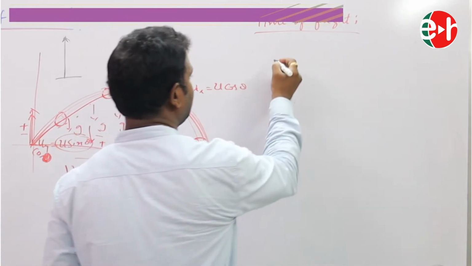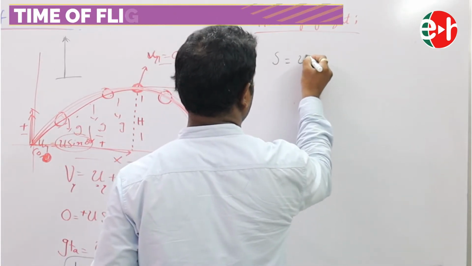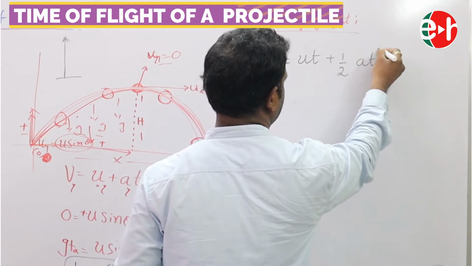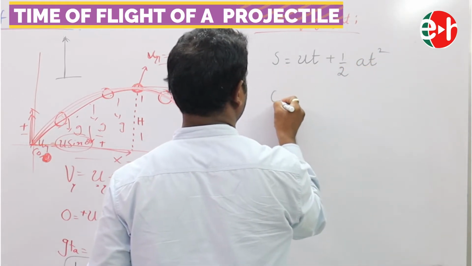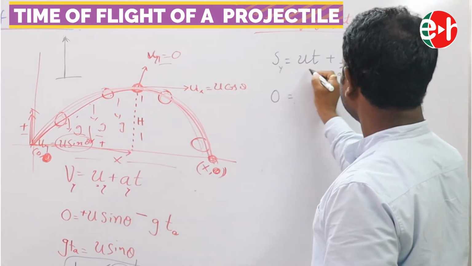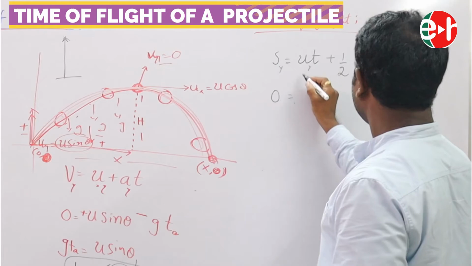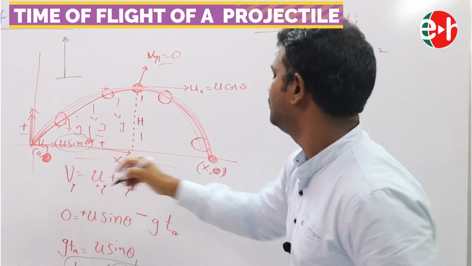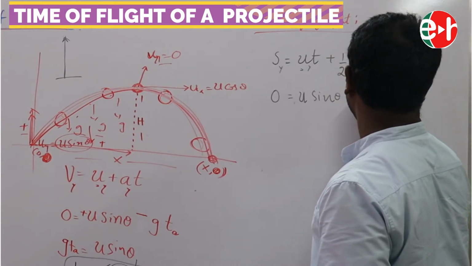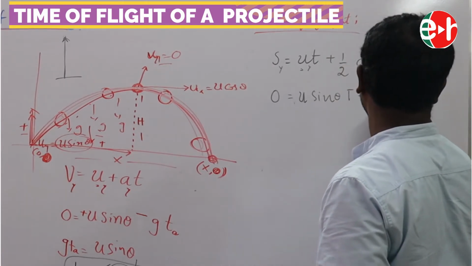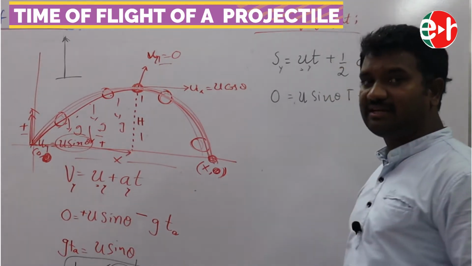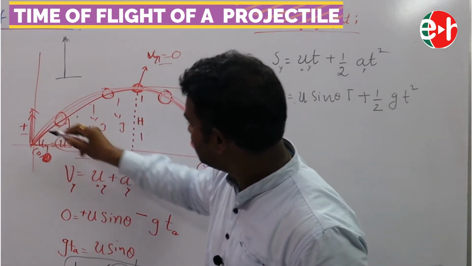So what is our formula for displacement? S is equal to ut plus half at square. S means vertical displacement, 0. Everything is y. u_y means u sin theta, into t, capital T, plus half a_y, that is g, into T square. Now let us check the sign convention. u is upwards, g is downwards.